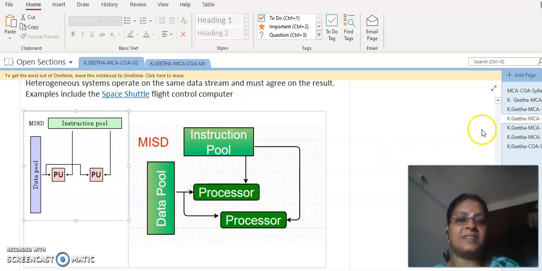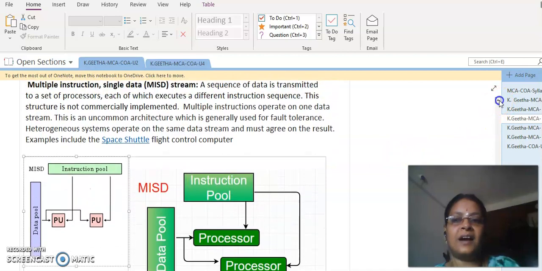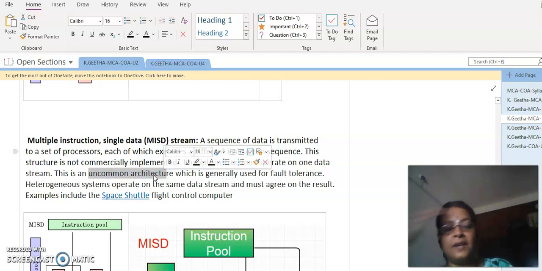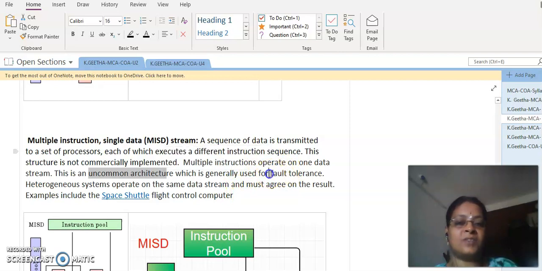So this is called the MISD category, multiple instruction and single data. Of course, this model is an uncommon architecture. They have told it is uncommon. It is not really practically feasible. This category has to support the concept of fault tolerance. Here heterogeneous systems can be supported, they operate on the same data, and they must agree on the result. So practical feasibility is very much impossible, but still we quote this as one kind of classification.